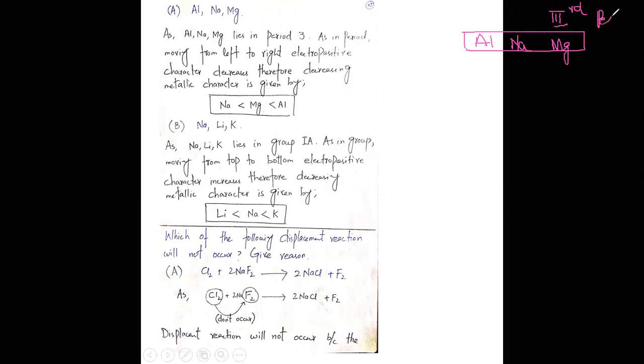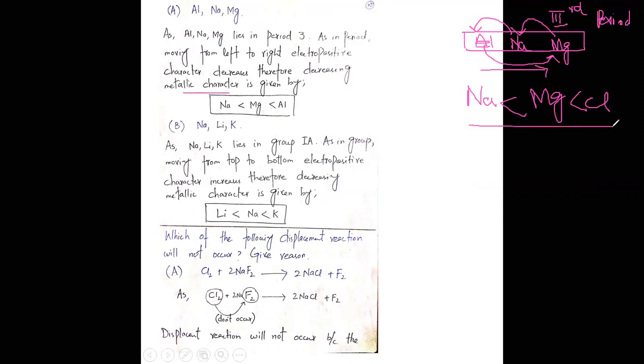So as in the period, moving from left to right, the electropositive character basically decreases. So the decreasing order of metallic character is sodium first, then magnesium, and aluminium at the last. So this is the decreasing order of metallic character in the third period.